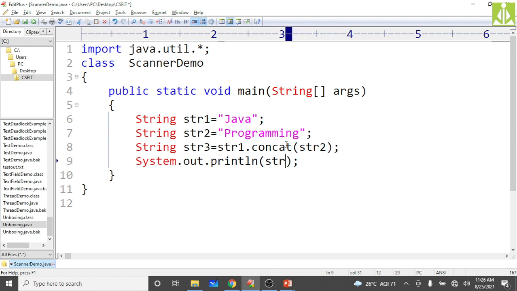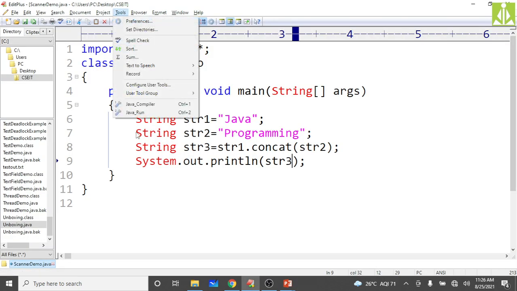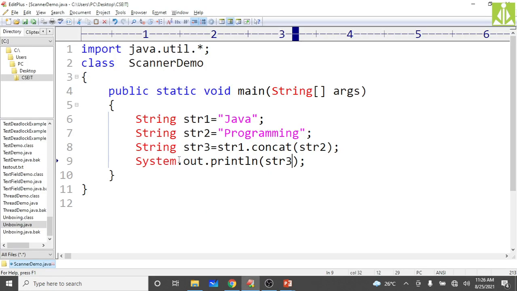Now print str3. So you will get the concatenation. Those two things will be clubbed together, joined together. Yes, it is successfully compiled. Then run it. As you can see, Java programming, the concatenation of these two, we are seeing on the output screen.